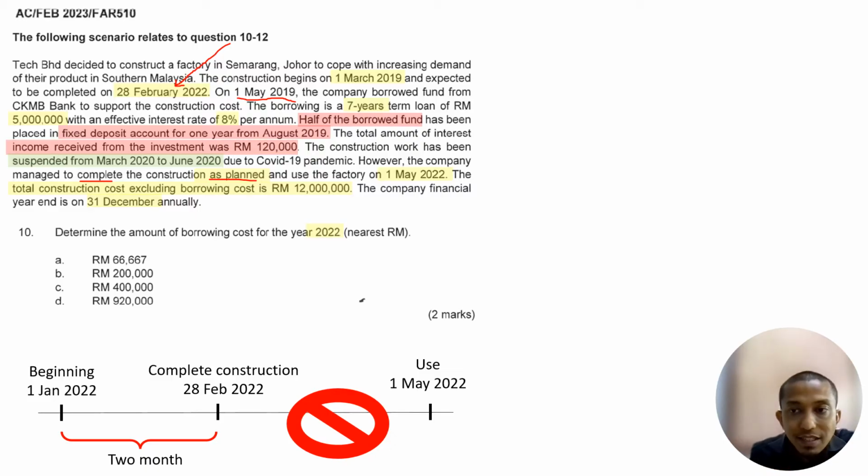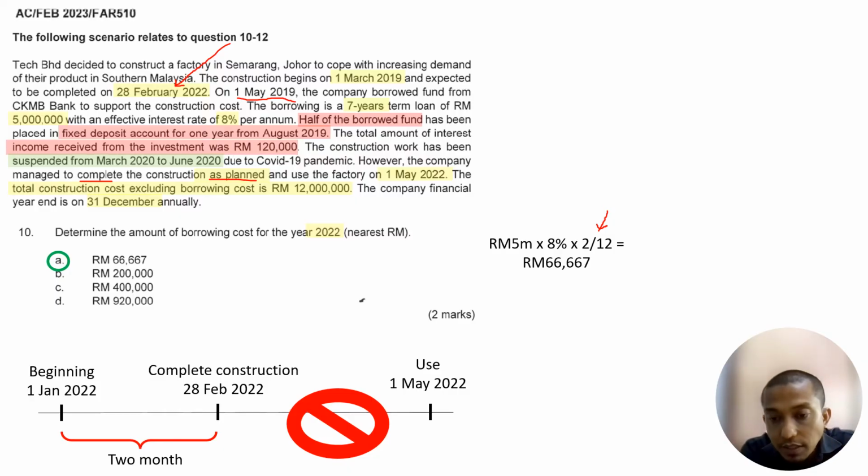Therefore, how much is the interest for 2 months? We calculate 5 million times 8% times 2 over 12. We get 66,667. Therefore, the answer is A for us. All right. So that one is the first question. So 2022, the capitalized interest is 66,667. Okay. Next.